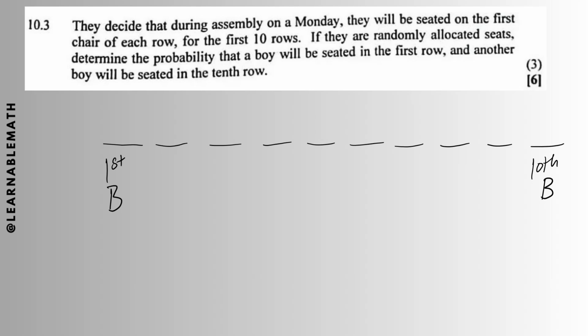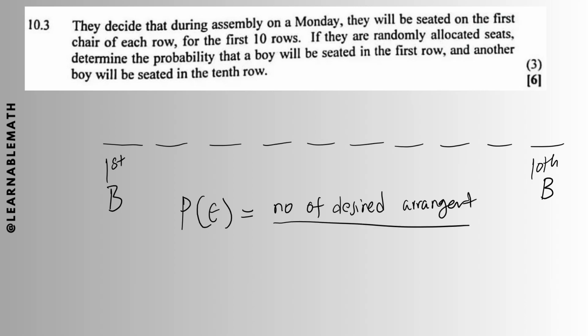So in counting principle, to determine the probability of an event, we say the number of favorable outcomes, in this case the number of desired arrangements, divided by the total number of arrangements. Okay, so the number of desirable arrangements or favorable arrangements is that there must be a boy in the first position and another boy in the 10th position, or in the 10th row.